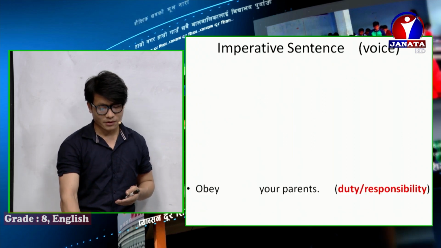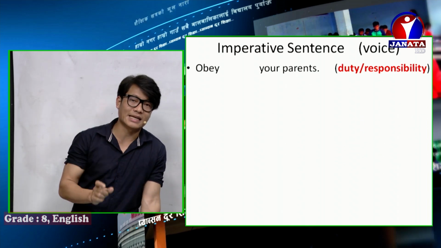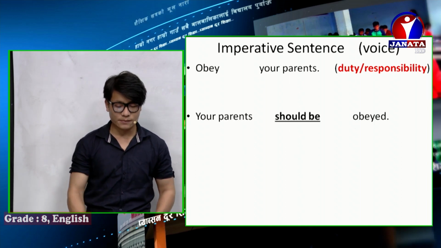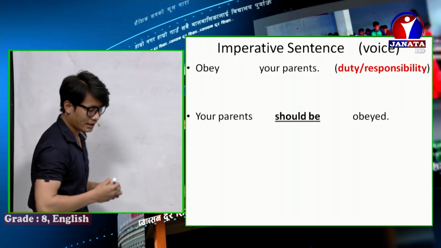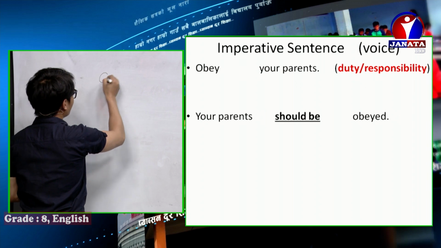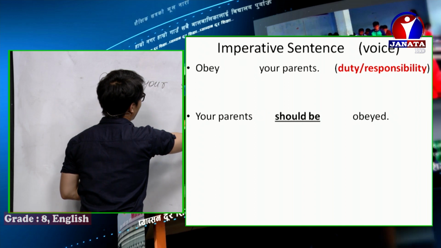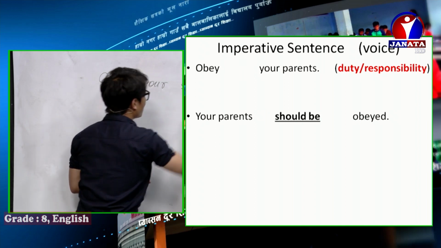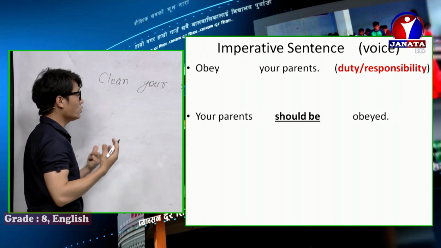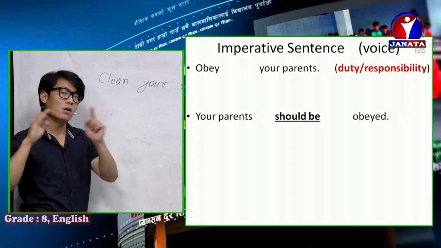Now there is duty or responsibility. When the imperative sentence talks about duty or responsibility, then we should use should be. Let me give you an example. Clean your society. Cleaning our society is our duty, our responsibility. So how to change such a sentence, which talks about duty and responsibility, into passive voice?